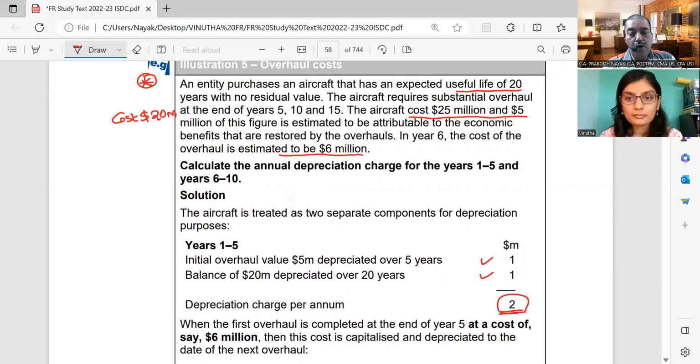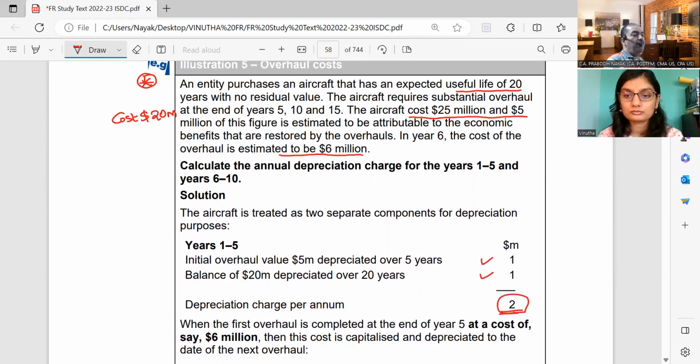Then you have the overhaul cost, which has got a cost of $5 million, which is to be paid once in 5 years. So at the beginning of the first year, you have paid this $5 million, which will be for first year, second year, third year, fourth year, and fifth year. So for 5 years, that will also be added to the cost of the asset, but it will be divided by 5 years, not by 20 years. Because as I told you, overhaul cost, components cost, each has to be divided separately. Okay. So this overhaul cost will be divided by 5 years.